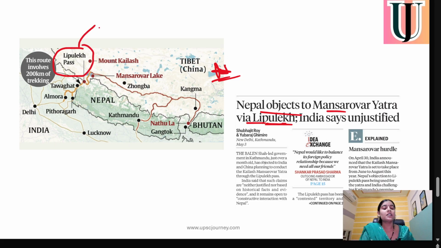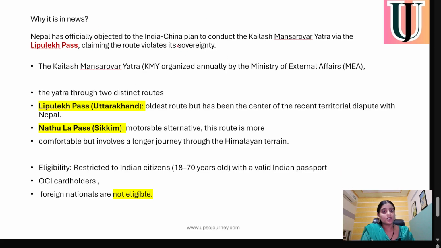Nepal is saying that Lipu Lake is part of their territory, and that's why it says that Mansarovar Yatra through this is a violation of their sovereignty. So Nepal has officially objected to the India-China plan to conduct Kailash Mansarovar Yatra by Lipu Lake Pass.